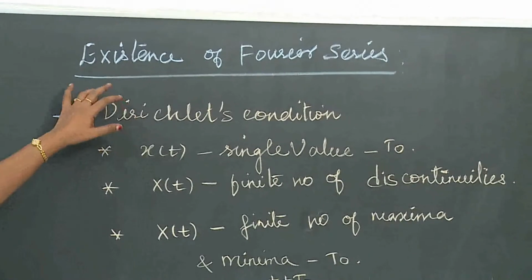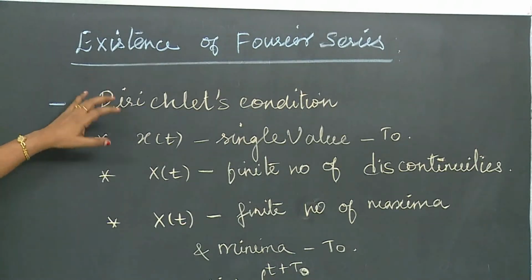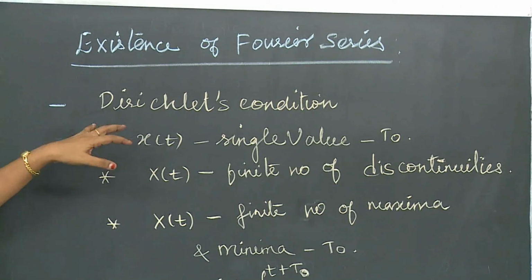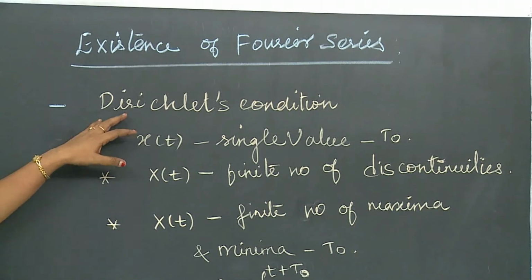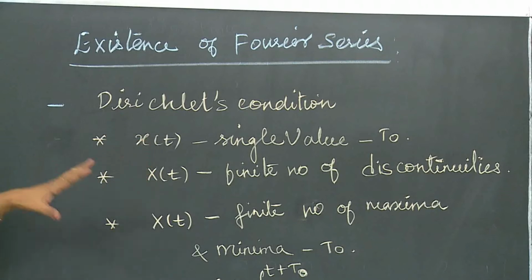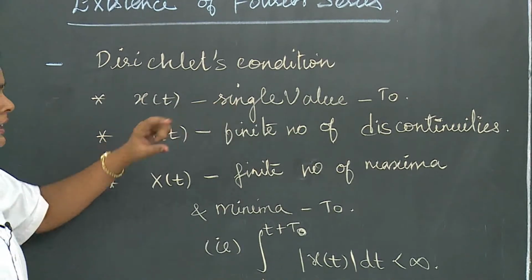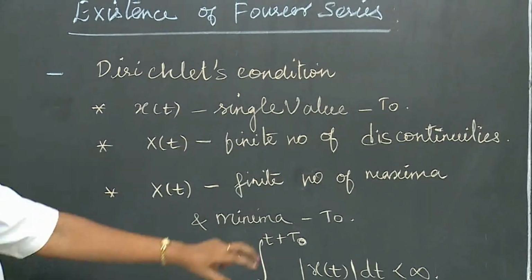Before that, we discuss the existence of the Fourier series. The existence of the Fourier series is also known as the Dirichlet conditions. That means a periodic waveform can be represented by the Fourier series under some conditions, called the Dirichlet conditions. The first condition: the signal x of t must have a single value over the time interval t0.